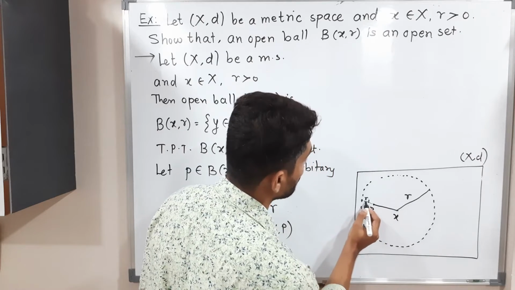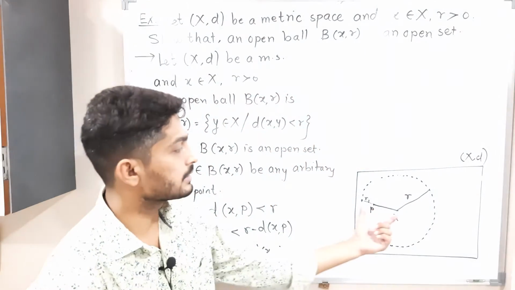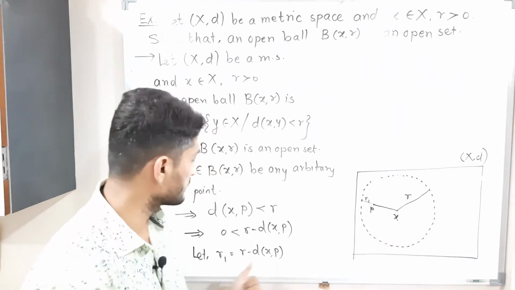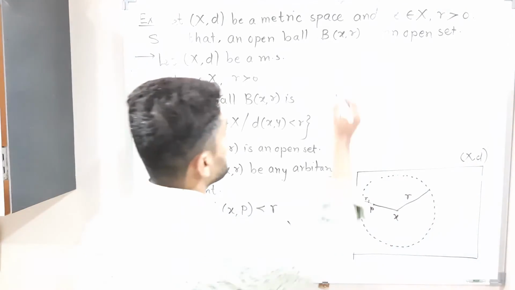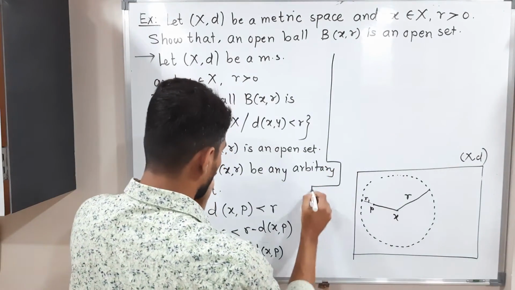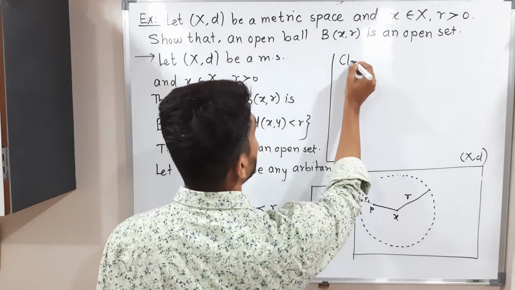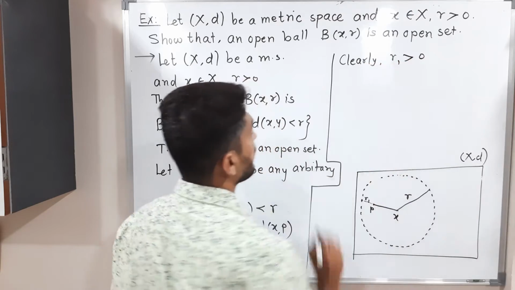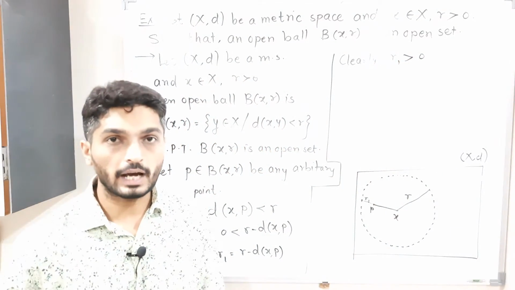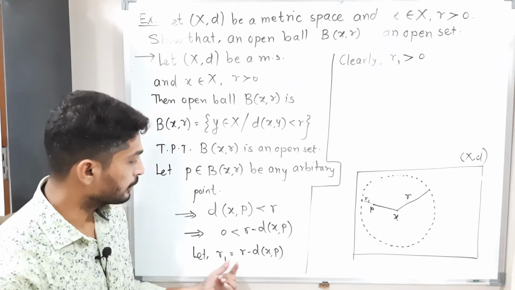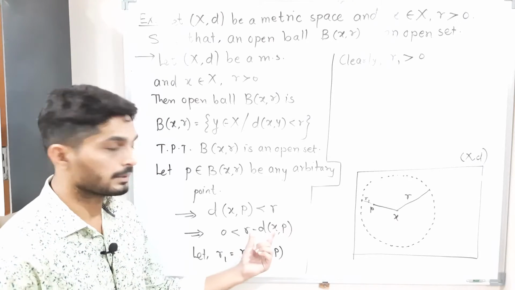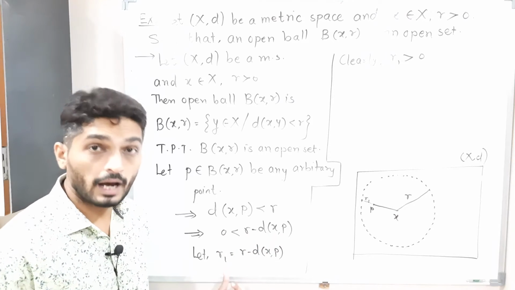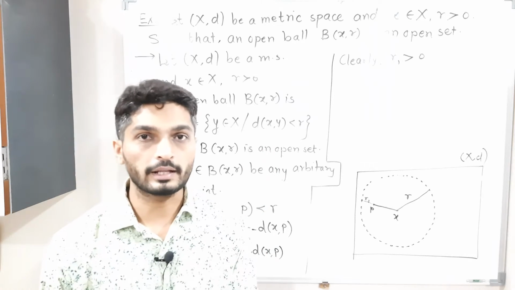If you subtract d(x, P) from r, you will have this distance, and that is nothing but R1. So clearly, R1 is greater than 0. Why can I write it? Because r minus d(x, P), as we have already shown, is greater than 0, and this is nothing but R1. So R1 is also greater than 0.